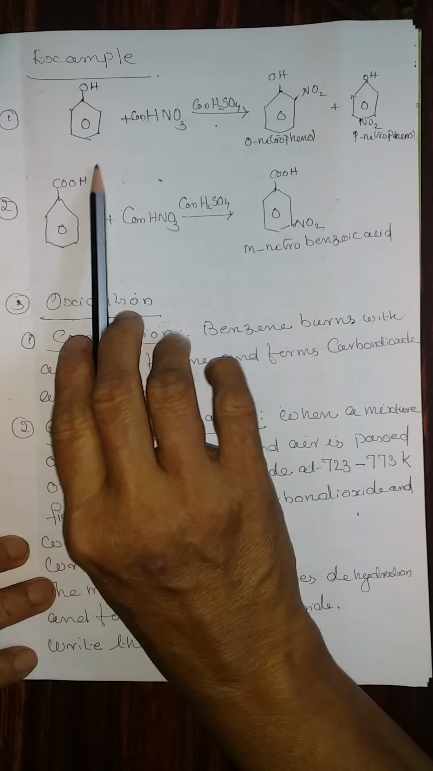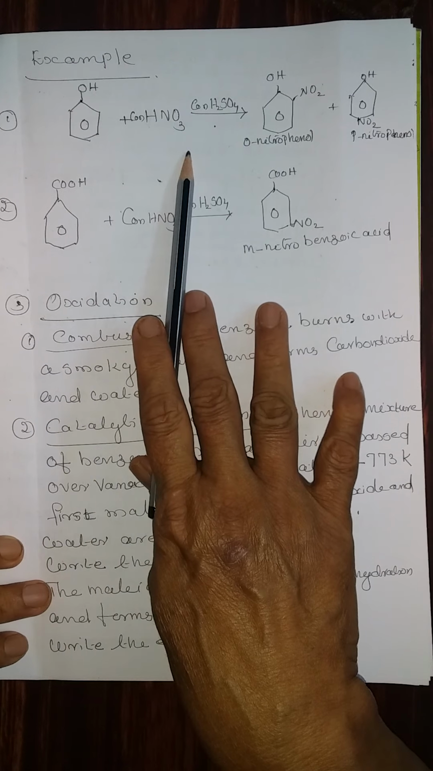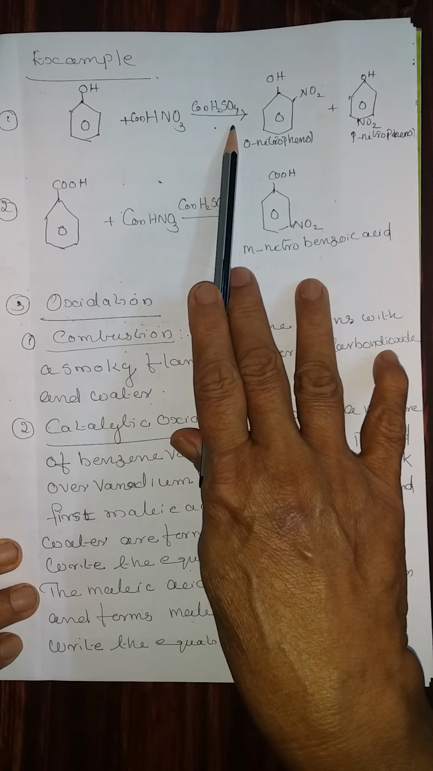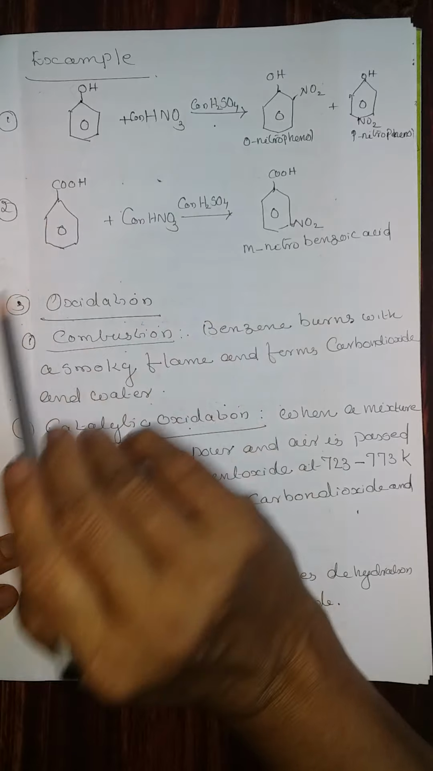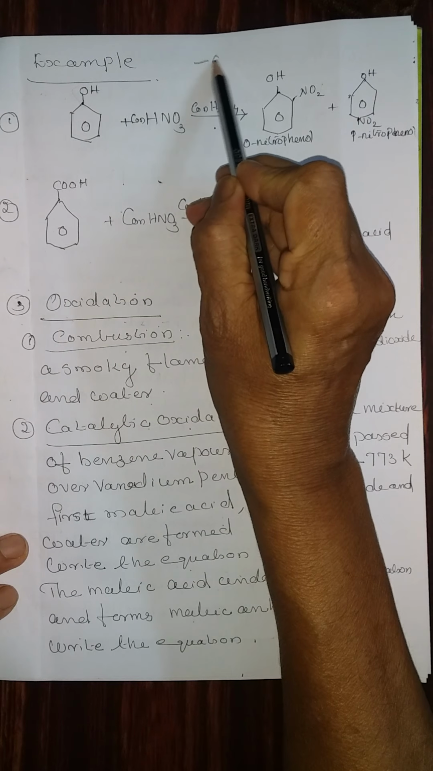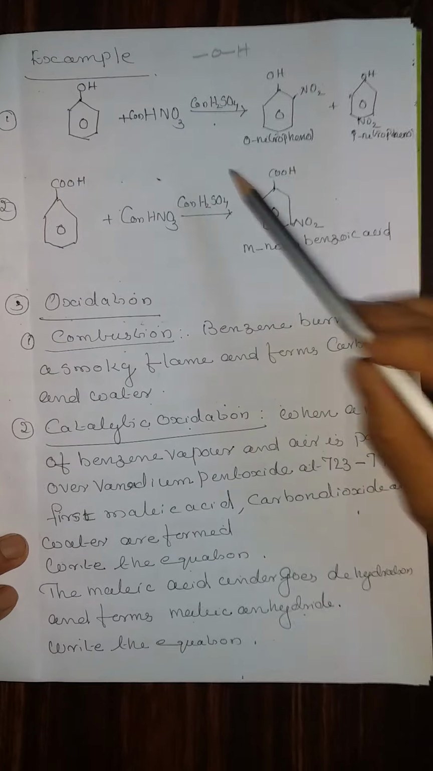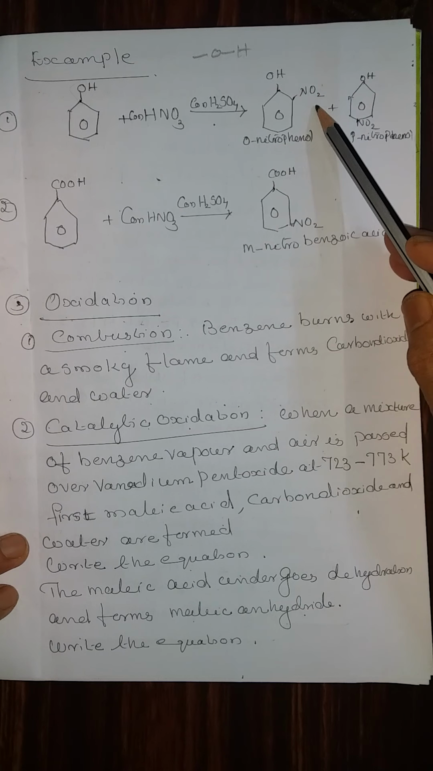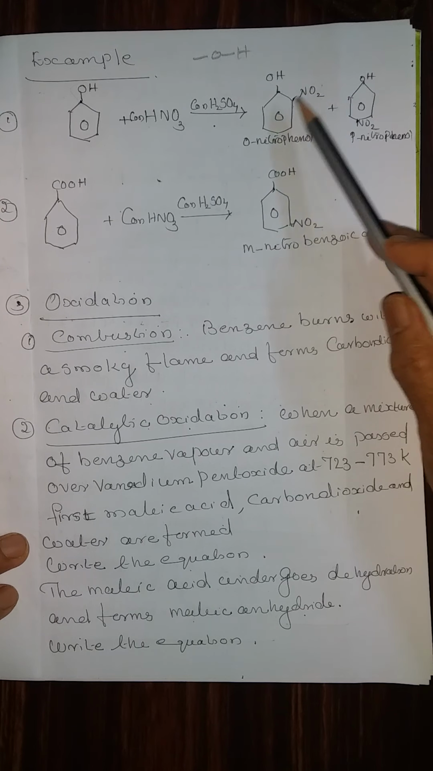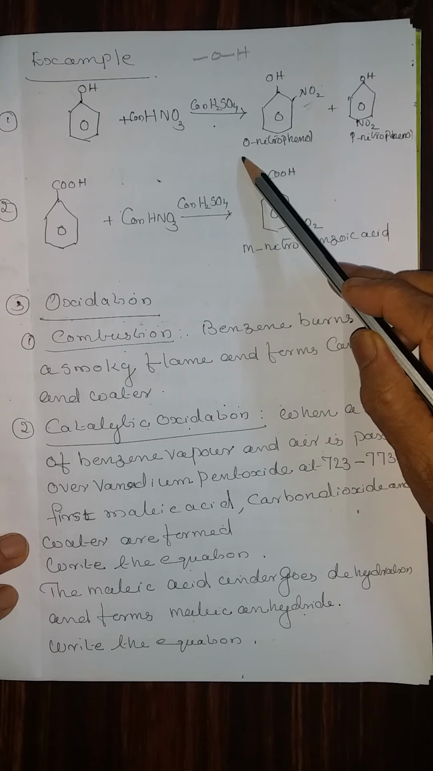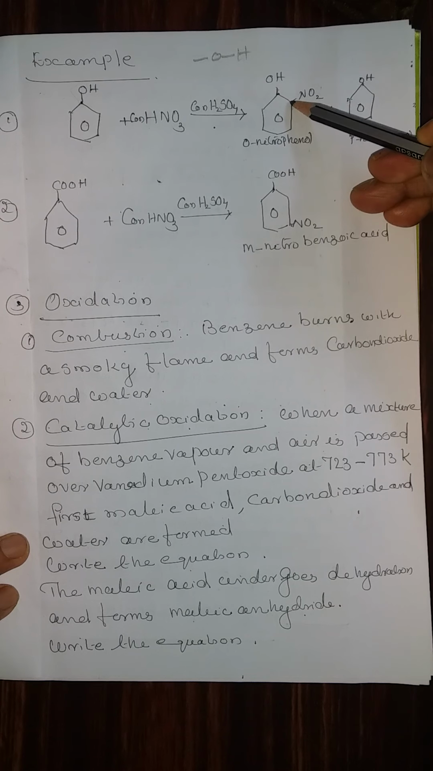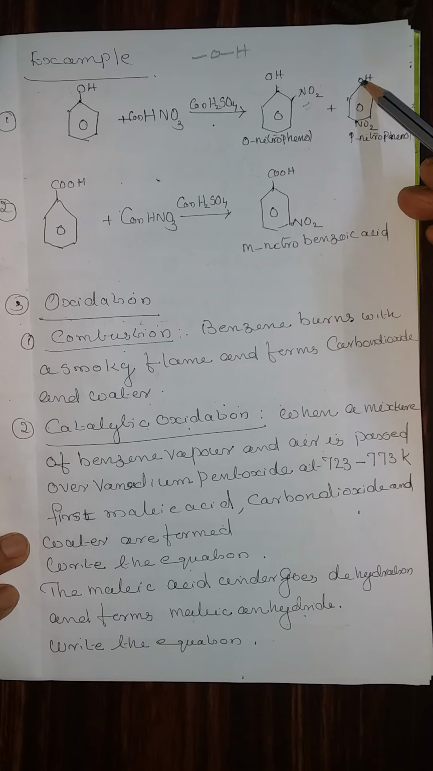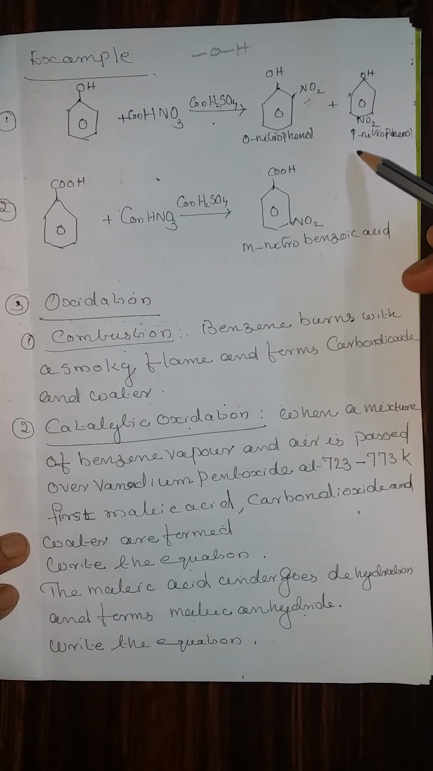Example, phenol. When it is treated with concentrated nitric acid and concentrated sulfuric acid, OH does not possess any double or triple bond. It is a single bond. Therefore, the entering group NO2 will occupy the ortho and para positions. This is known as ortho-nitrophenol, next to the hydroxyl group. And para means 1,4. This is known as para-nitrophenol.